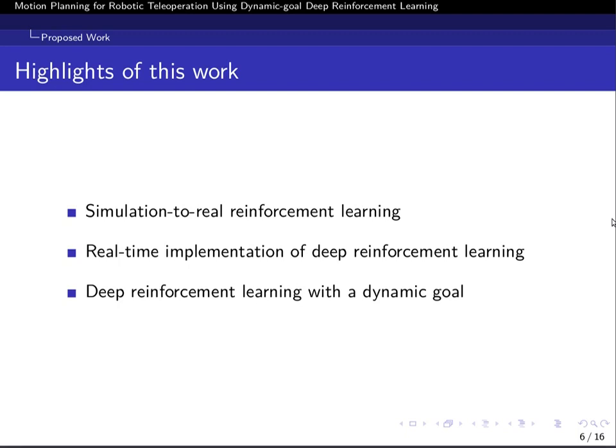And third, we use deep reinforcement learning with a dynamic goal. Most of these deep reinforcement learning methods in the literature use a fixed goal for the robot, which means that the robot's goal is to reach a fixed point. But in our application, the robot needs to follow a path, so we define it as a dynamic goal.